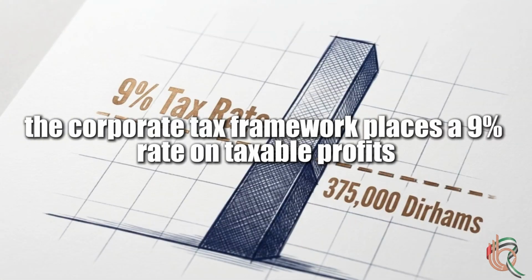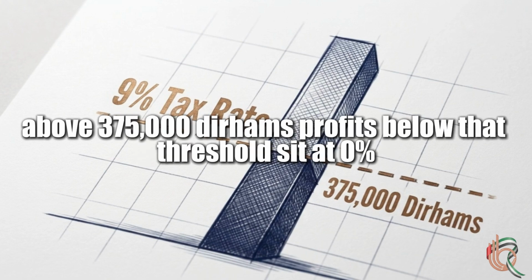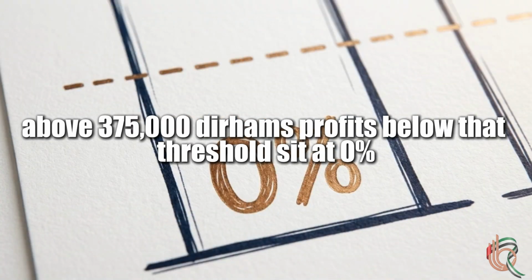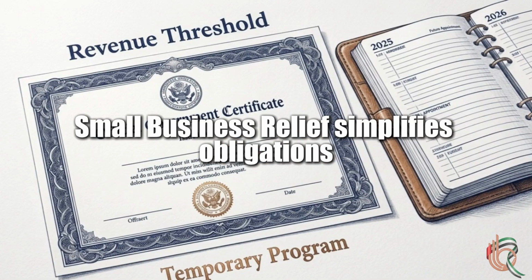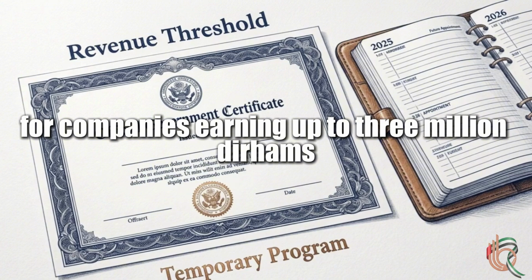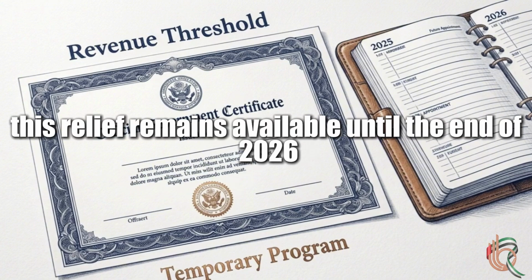The corporate tax framework places a 9% rate on taxable profits above 375,000 dirhams. Profits below that threshold sit at 0%. Small business relief simplifies obligations for companies earning up to 3 million dirhams. This relief remains available until the end of 2026.